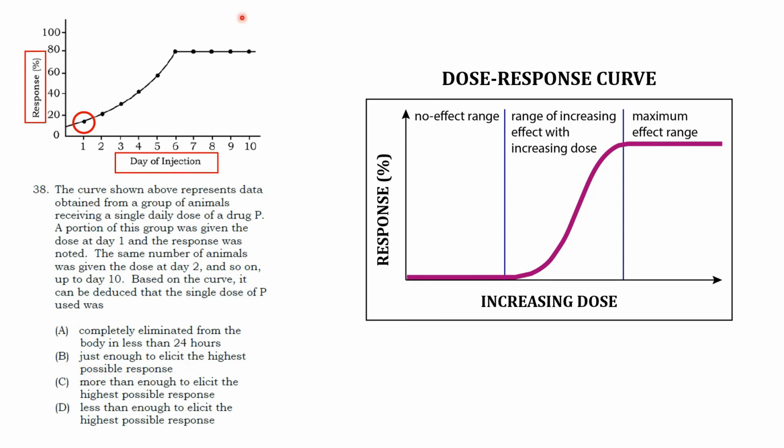This is also false since we need 6 doses to elicit the maximum effect. Option C, more than enough to elicit the highest possible response, is also false since again we need at least 6 doses of the drug P to achieve the maximum response. Option D, less than enough to elicit the highest possible response, is true. So our answer here is option D.